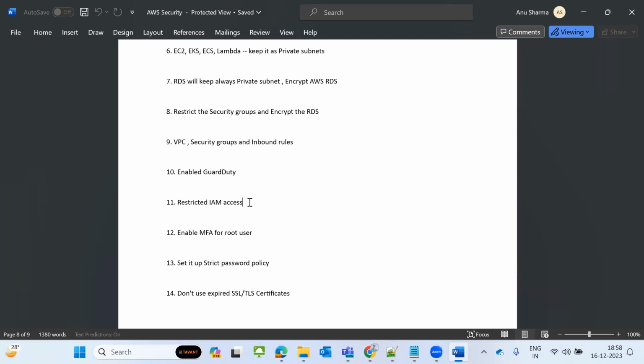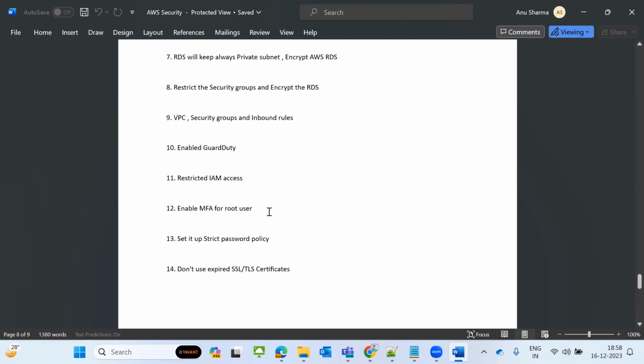DevOps plus architects I gave admin only. Remaining people I gave read access. Some services they want to add, some password changes, something like that they want to access, those I gave some permission. Some is read access, get access, and some edit access I gave. Okay, that is called the restriction of IAM access.